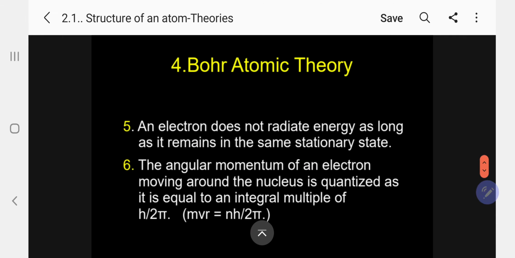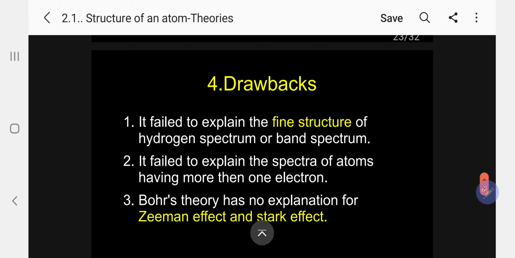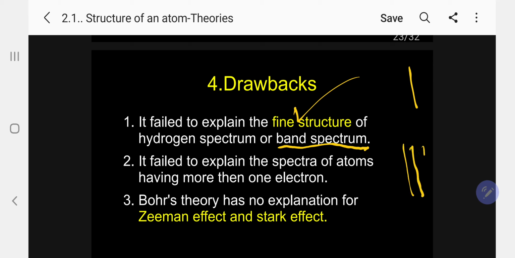Now let me go for the drawbacks of Bohr atomic theory. It failed to explain the fine spectrum of the hydrogen spectrum. What is meant by fine spectrum or band spectrum? When we place this line spectrum in a magnetic field or electric field, it splits further into a number of lines. So only one line we were getting, but now it is giving a number of lines. We will call it a band. How the band spectrum is obtained cannot be explained by Bohr.